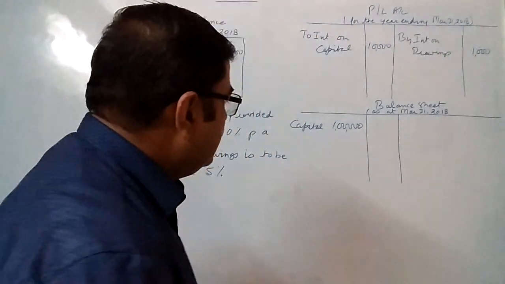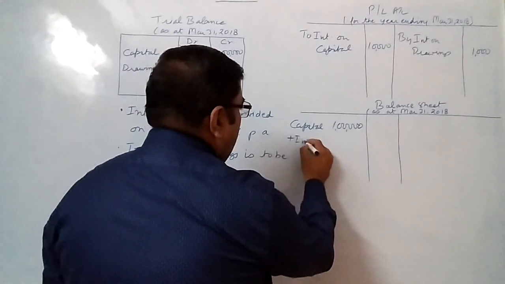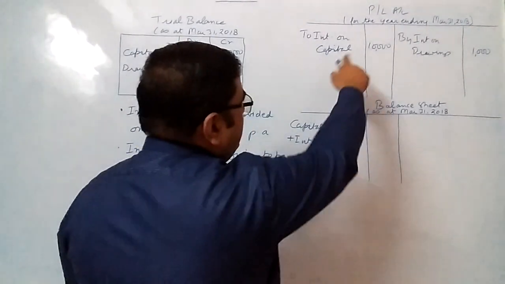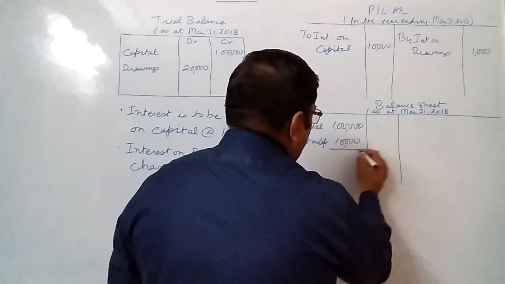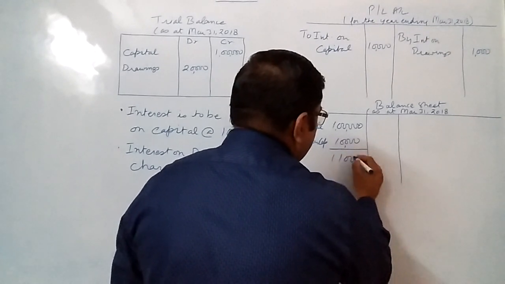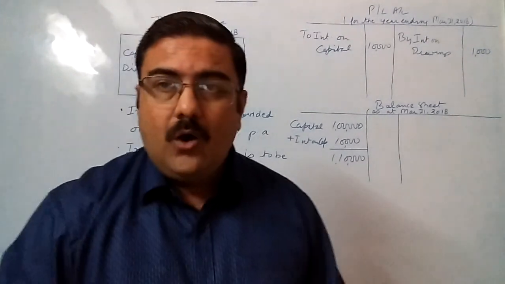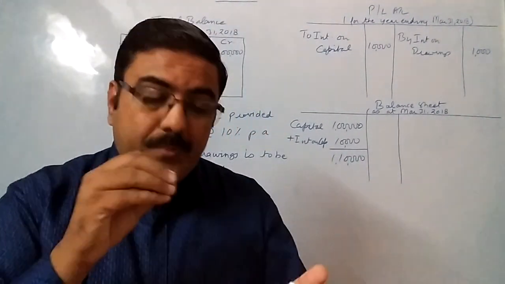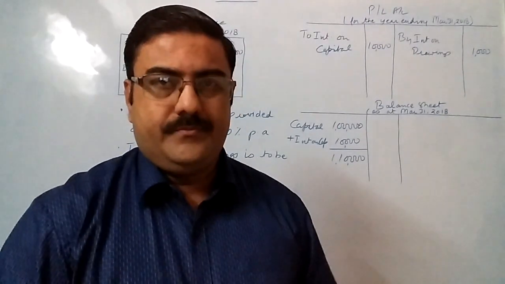So that is the reason why interest on capital is added to the amount of capital. The amount of interest on capital was 10,000. Adding it up, the total amount now comes to rupees 1,10,000. It means that now business is liable to pay rupees 1,10,000 back to the owner.